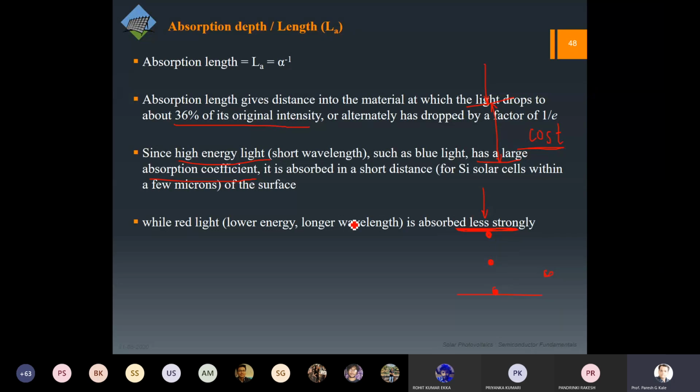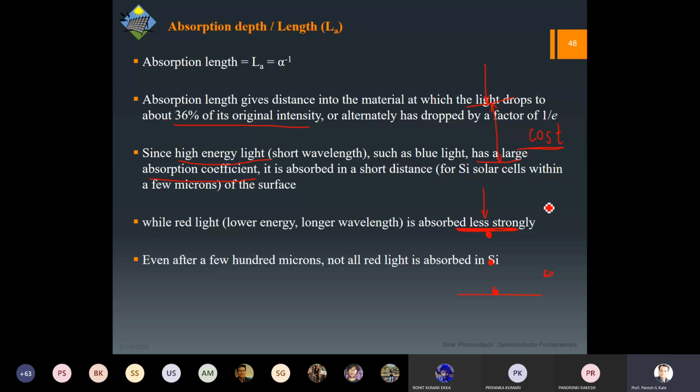Anyway, red will have lower energy. It will take longer wavelength. So obviously it is not going to absorb quickly, so it requires a thick material. Earlier you can see that the silicon cells were 250 microns or 500 microns wafer thickness, but later people realized that this extra length is unnecessary, because it is required to absorb red photons, and red photons carry very little energy.